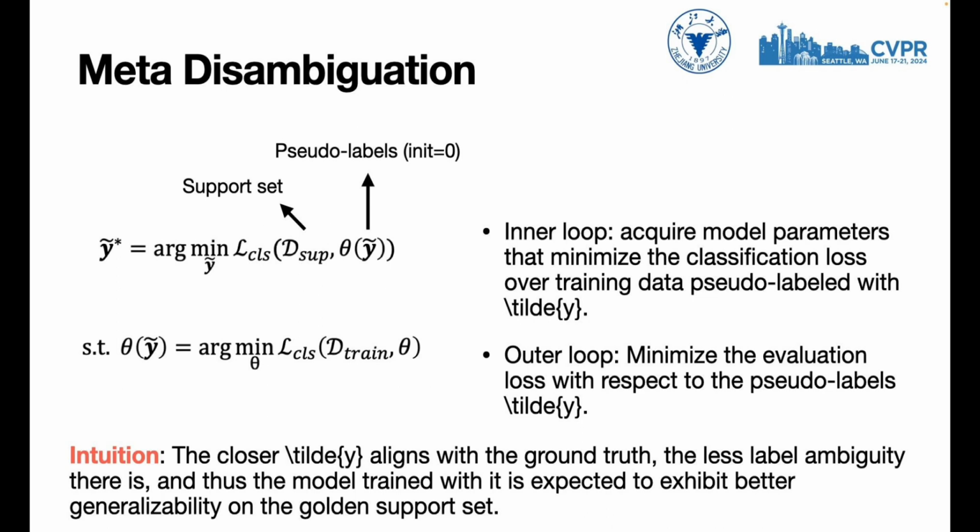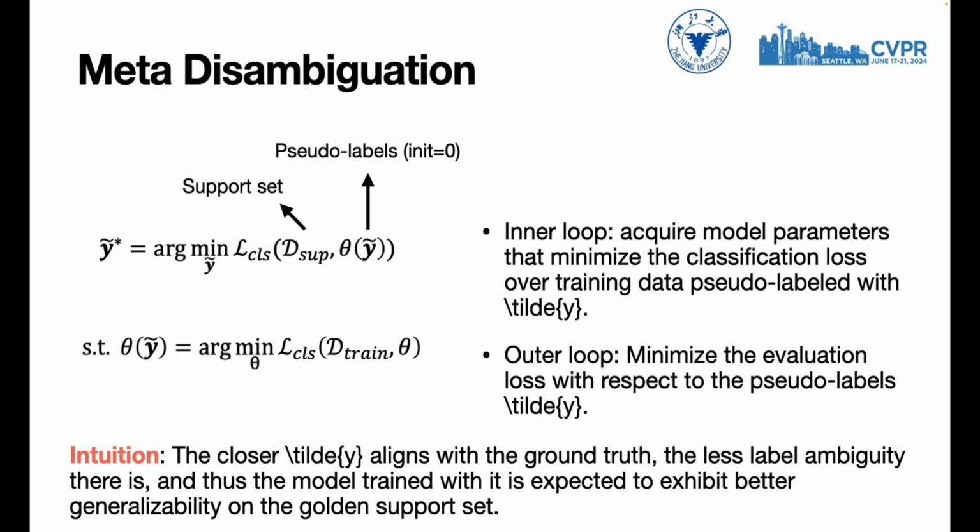As the meta-objective shows, in the inner loop, we first acquire model parameters theta y tilde that minimize the classification loss over training data pseudo-labeled with y tilde. These parameters are then evaluated on the support set D sub, which consists of a very small amount of labeled data, which is a common practice in meta-learning. And then, in the outer loop, we minimize the evaluation loss with respect to the pseudo-labels y tilde.